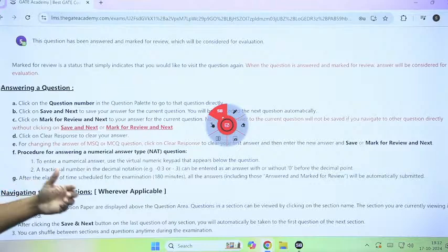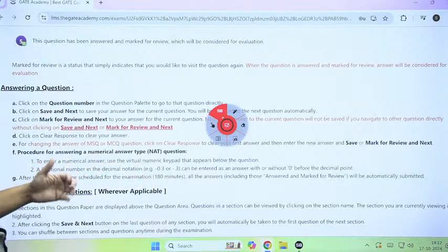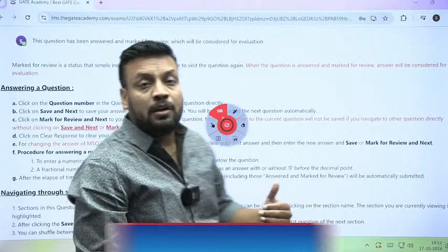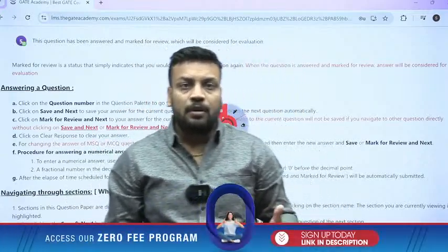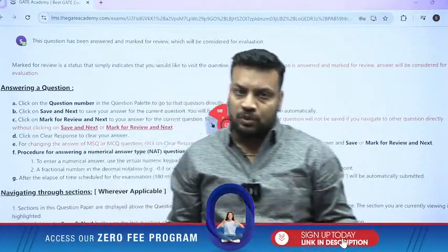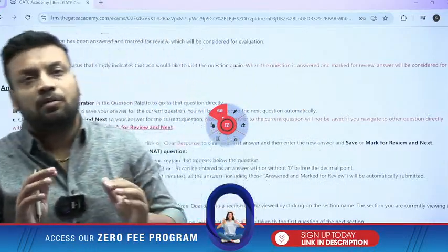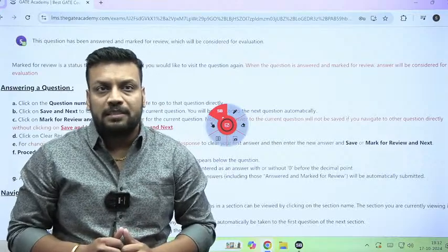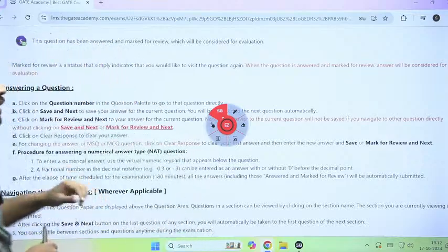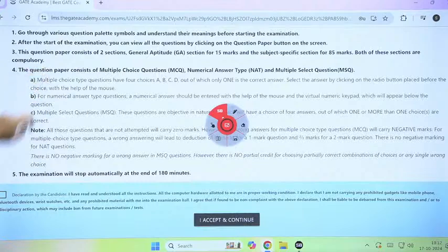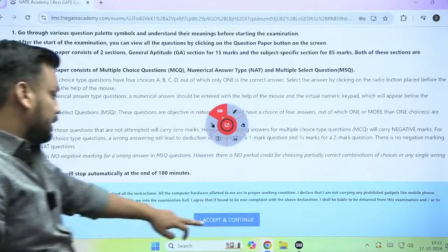Of course, the pattern is the same as the GATE exam. You will get negative marking for MCQ questions. For a 1 mark question, there is 1/3 negative marking. For a 2 mark question, you will have 2/3 negative marking. Is it clear? Now, let's start it. I will just submit it, accept and continue.